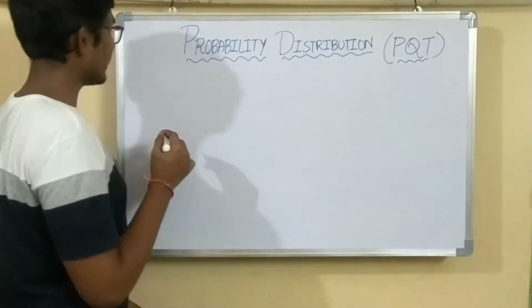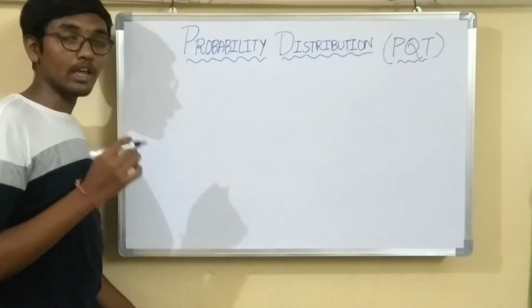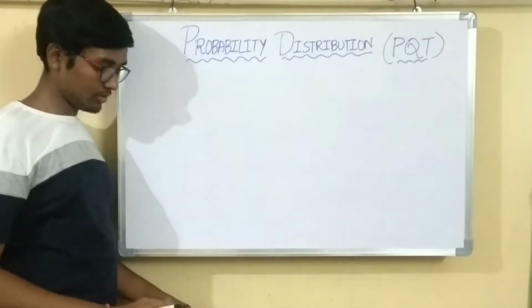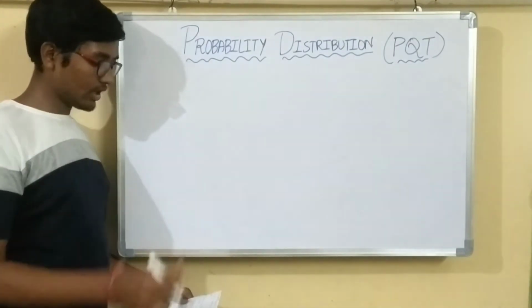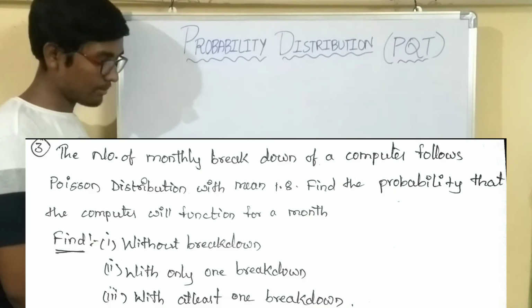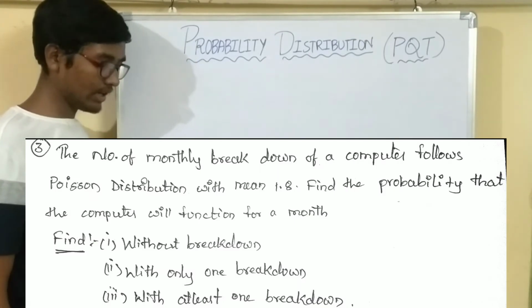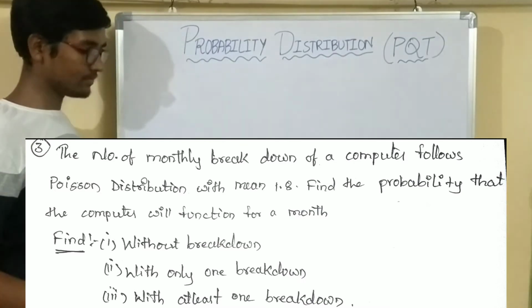So now let us see another problem on Poisson distribution. Now I'll read out the question once. The number of monthly breakdowns of a computer follows Poisson distribution with mean 1.8. Find the probability that the computer will function for a month without breakdown, with only one breakdown, with at least one breakdown.